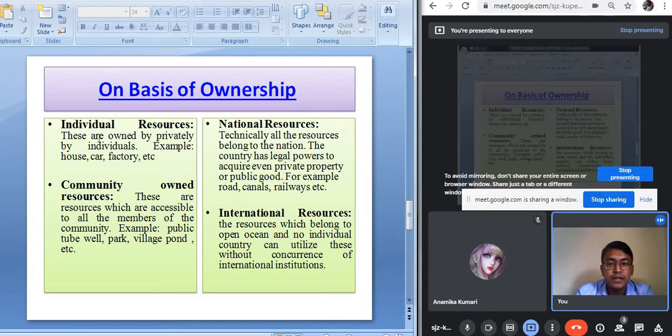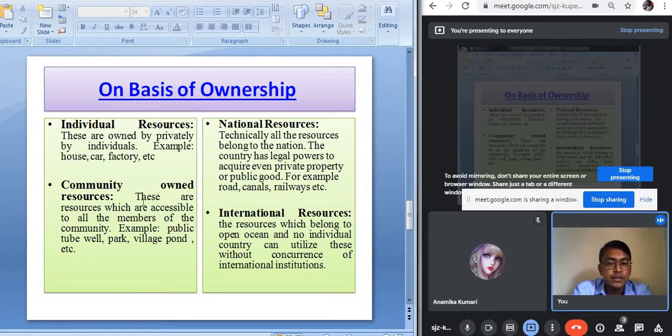You will find there are many resources which are owned by a single person. For example, the house which you have, that belongs to your parents, so it's an individual resource. Suppose you have a well, and in that well you have water, so that is your individual resource. The car which you have at your home is an individual resource. So those resources which are owned by a single individual are known as individual resources,